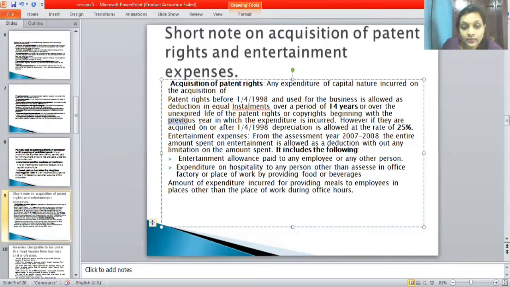I will also mark this: beginning of the previous year in which the expenditure is incurred. However, if they are acquired on or after 1/4/1998, depreciation is allowable at the rate of 25%. So before 1/4/1998 and after 1/4/1998. Next, let's see the entertainment expenses, a short note.